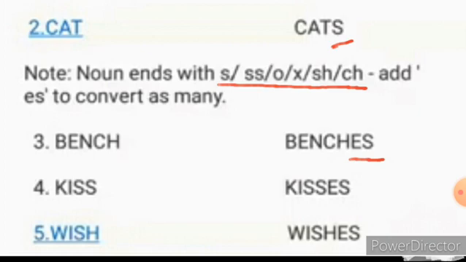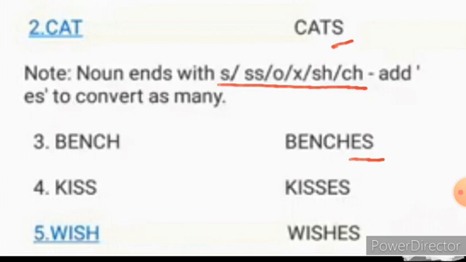It ends with which letter? T. To convert into many, we just add the letter S. Now look at this word bench, B-E-N-C-H. It ends with CH. Now look at the rule. If the noun ends with the letters CH, what do you have to add? ES. So the answer is ES, benches.